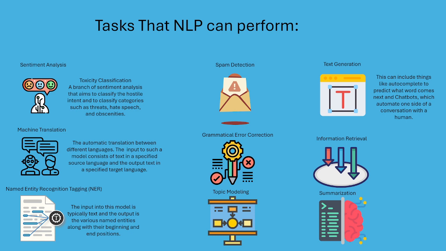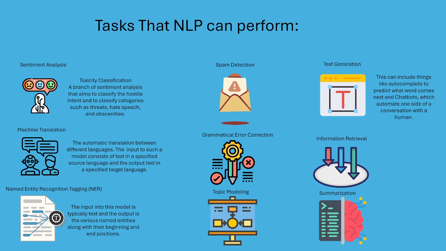NLPs are also used for spam protection, grammatical error correction, and topic modeling, which is when the main theme or subject within a large set of texts is automatically identified and then grouped.